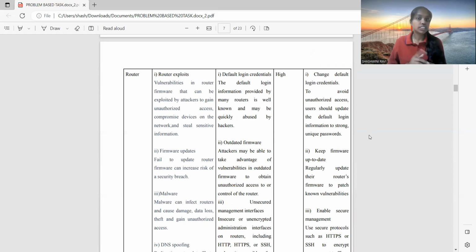The threats. First one, router exploit. Vulnerabilities in router firmware can be exploited by attackers to gain unauthorized access, compromise devices on the network, and steal sensitive information.